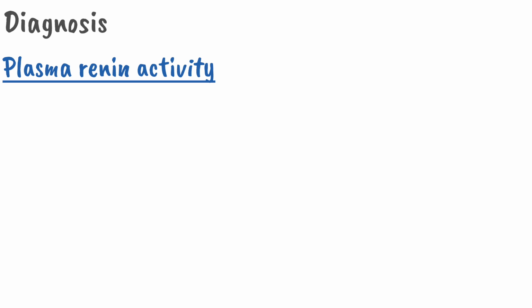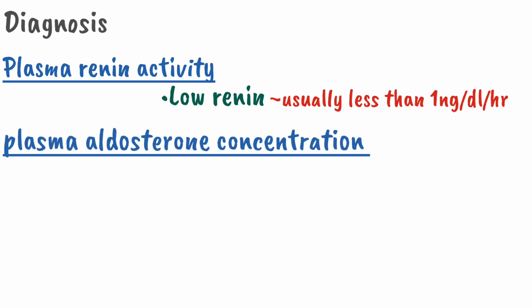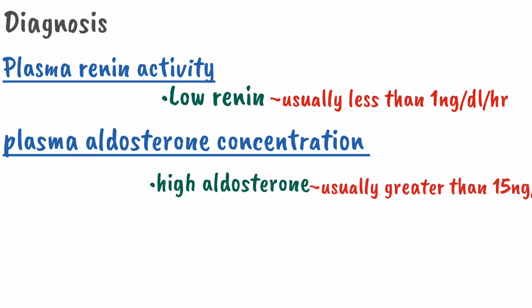Now we come to the diagnosis of primary hyperaldosteronism, how we will diagnose a case of it. For that we perform certain tests. The first test is the plasma renin activity. In primary hyperaldosteronism, there will be a low renin level. Usually the renin is less than 1 nanogram per dL per hour. The second test which we should perform is plasma aldosterone concentration. In primary hyperaldosteronism, the aldosterone level will be raised. Usually it is greater than 15 nanogram per dL.